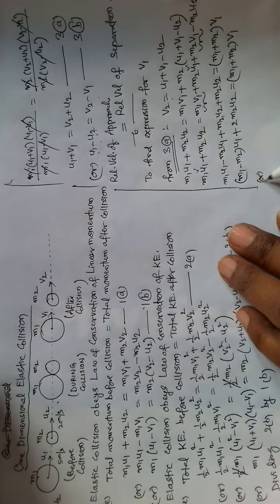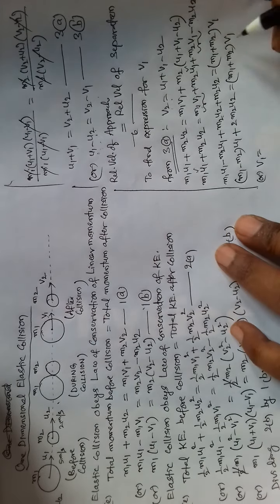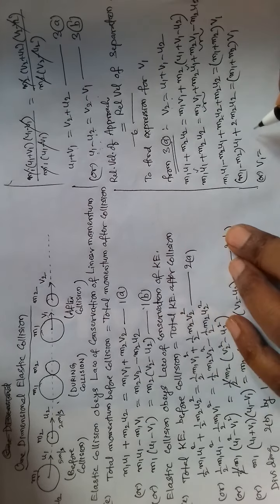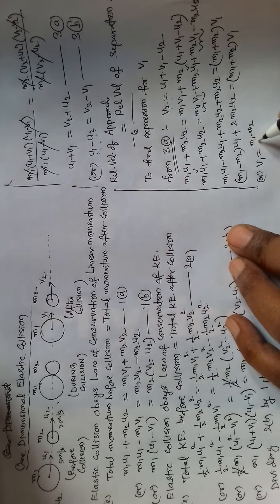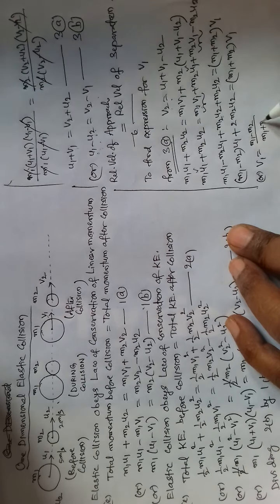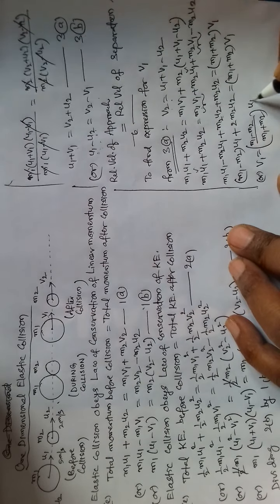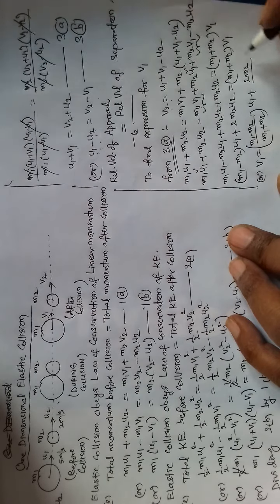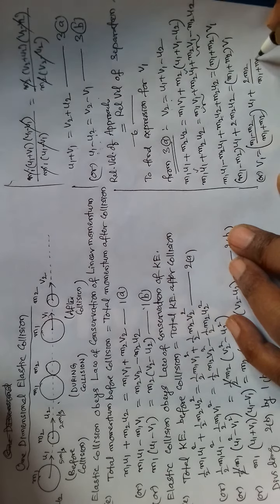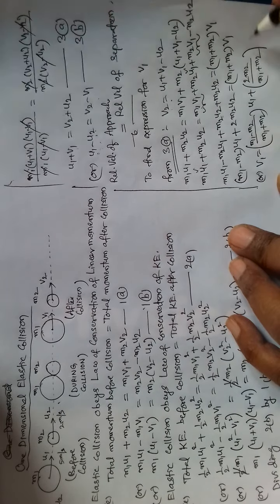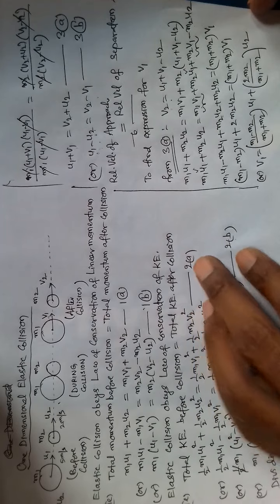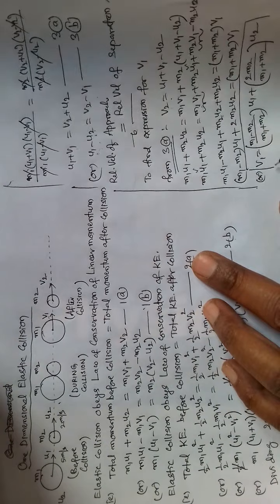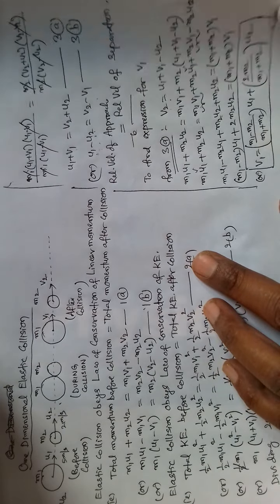Or v1 is equal to, let us bring this m1 plus m2 to this side. Here u2 is there. So in this way we have derived expression for v1.